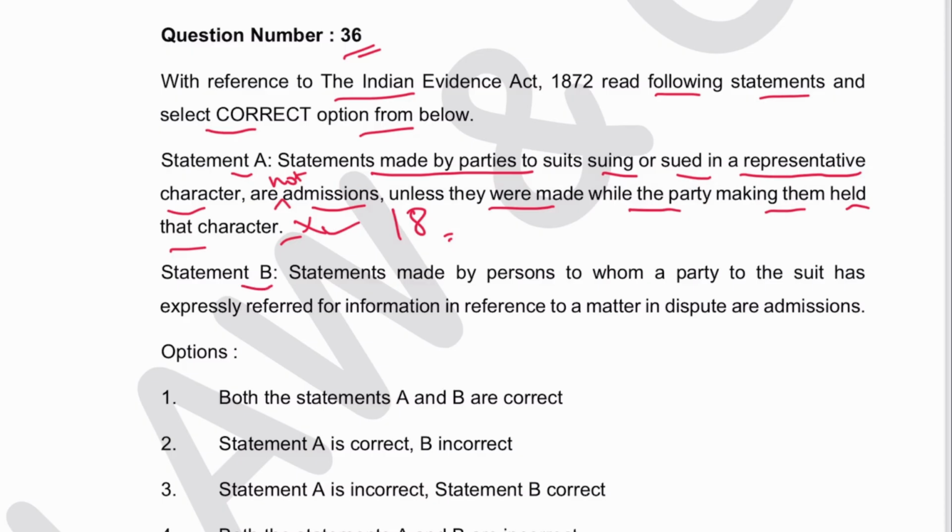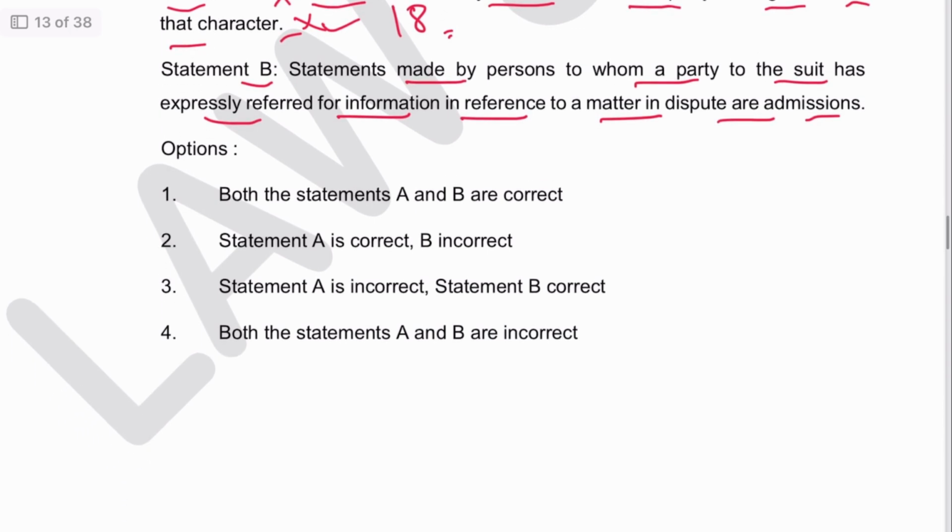Further, statement B: statements made by a person to whom a party to a suit has expressly referred for information in reference to a matter in dispute are admissions. This is correct. Same section. So A is incorrect, B is correct, 3 is the answer.